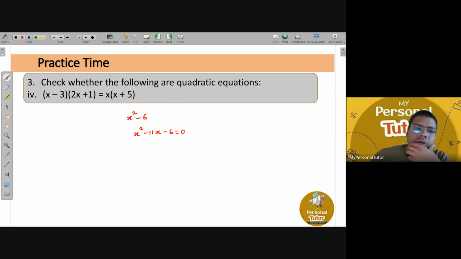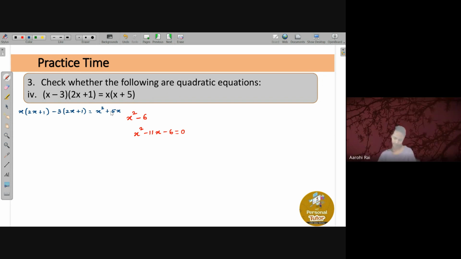Concentrate. So what it says that left hand side x minus 3 times 2x plus 1 is equals to x times x plus 5. So left hand side, if you open the bracket, this x will get multiplied by this entire 2x plus 1. So you will get x times 2x plus 1, and then again minus 3 will get multiplied by the entire bracket, that is minus 3 times of 2x plus 1, and right hand side what happens, x times x plus 5. So if you open the bracket, this is x square and this is plus 5x. Any confusion till here?